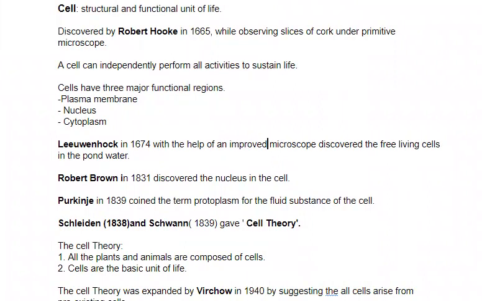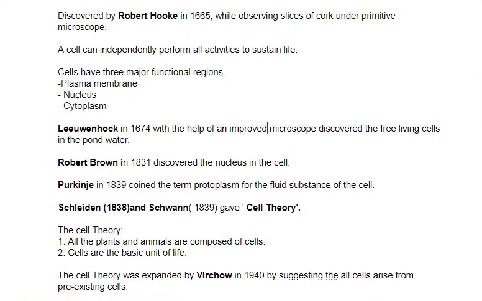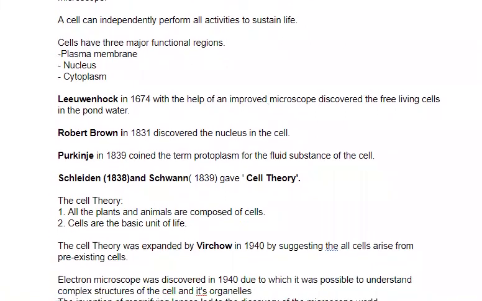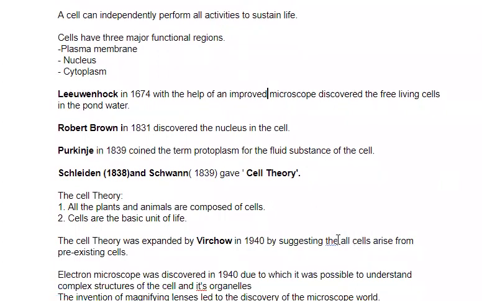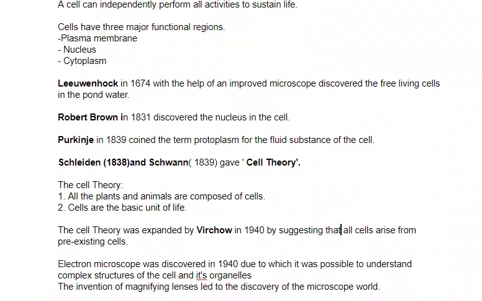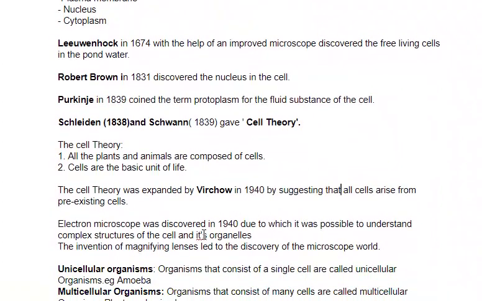The cell theory was expanded by Virchow by suggesting that all the cells arise from pre-existing cells. The electron microscope was discovered in 1940, due to which it was possible to understand complex structures of the cell and its organelles. Organelles means its components, its parts. The invention of magnifying lenses led to the discovery of the microscope.